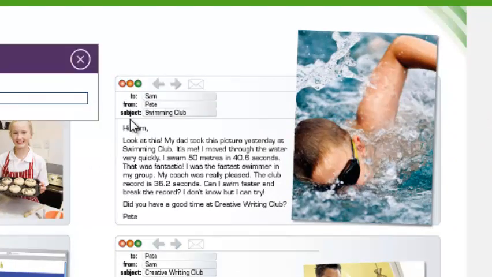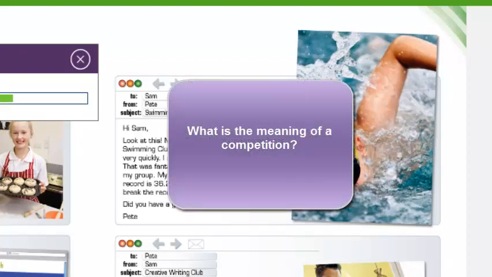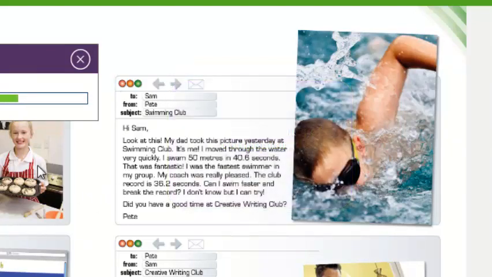Hi, Sam. Look at this. My dad took this picture yesterday at swimming club. It's me. I moved through the water very quickly. I swam 50 meters in 40.6 seconds. That was fantastic. I was the fastest swimmer in my group. My coach was really pleased. The club record is 36.2 seconds. Can I swim faster and break the record? I don't know, but I can try. Did you have a good time at Creative Writing Club? Pete.